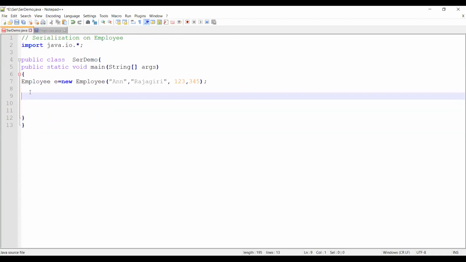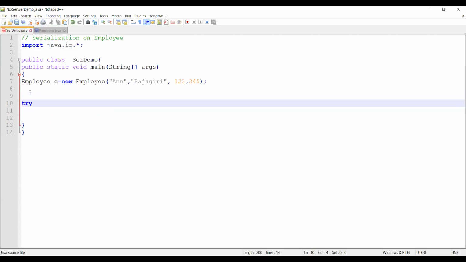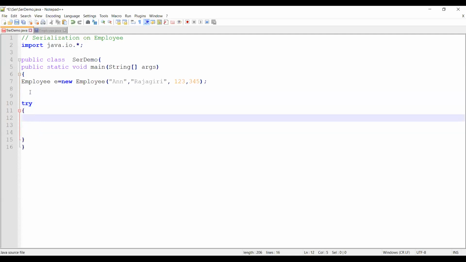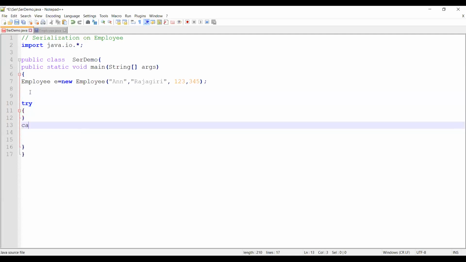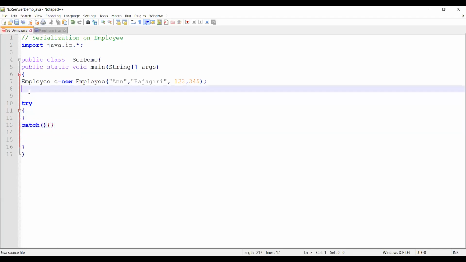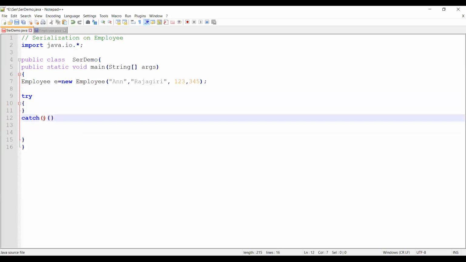Now, I am planning to do a serialization. When you do serialization, you should always have it in a try-catch block. Why? Because you will be using your input-output streams, and whenever you use input-output streams, you should have them inside a try-catch.